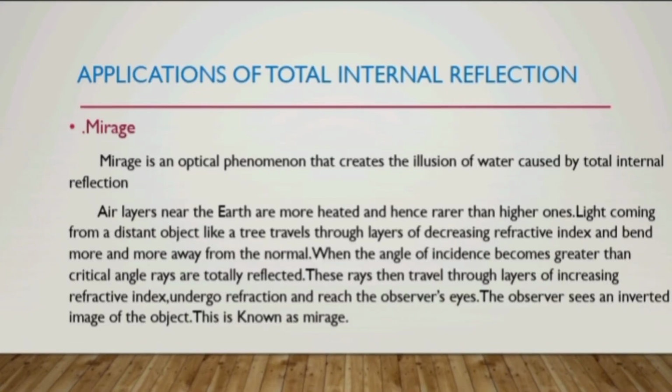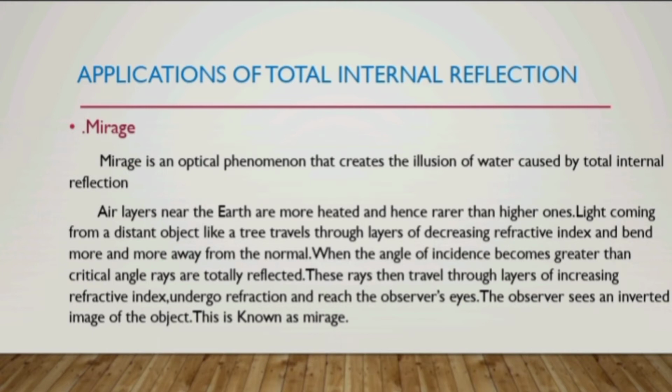Next is applications of total internal reflection. The first one is mirage. It happens when the ground is very hot and the air is cool. It's an optical phenomenon that creates the illusion of water caused by total internal reflection. The explanation for this is air layers near the earth are more heated than the higher ones. So that is, the air layers near to the surface of earth are rarer than the higher ones.